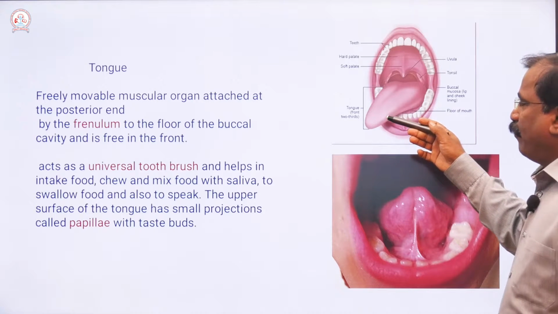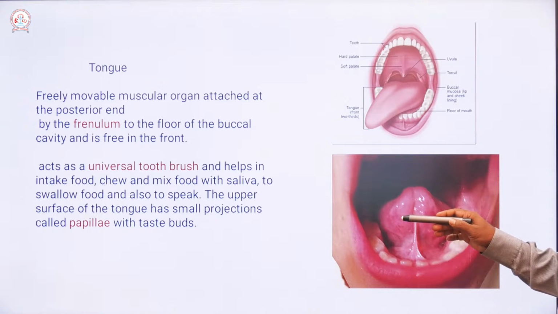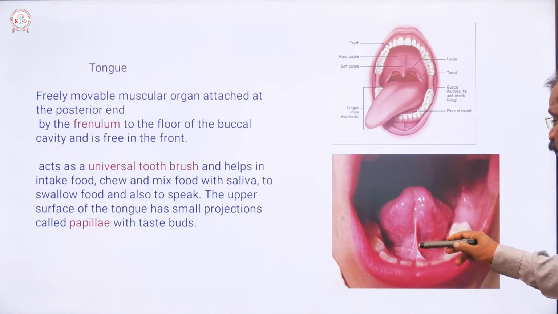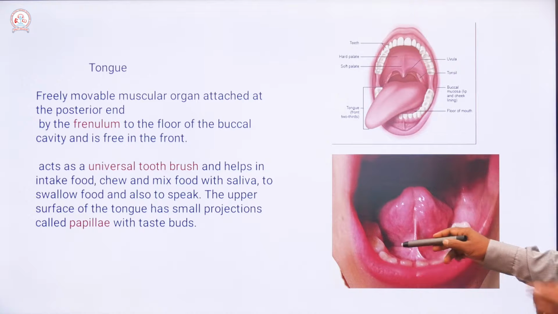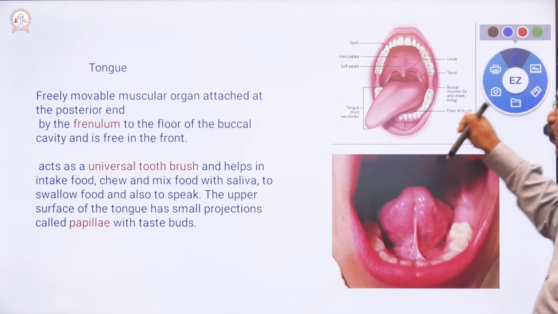Listen, just behind the tip, on the ventral, lower side, the tongue is attached to the base of the buccal cavity by a strip of muscle called the frenulum. Very, very important: frenulum.